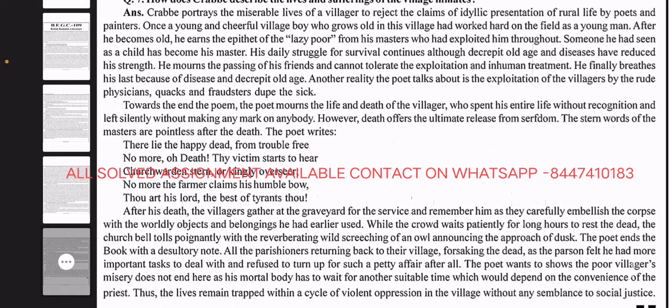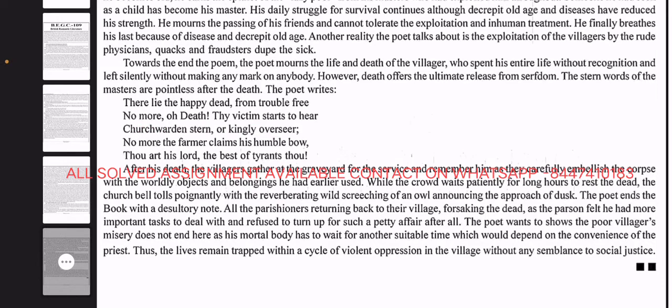After his death, the villagers gather at the graveyard for the service and remember him as they carefully embellish the corpse with the worldly objects and belongings he had earlier used, while the crowd waits patiently for long hours to reach the dead. The church bell tolls poignantly with the reverberating screeching of an owl announcing the approach of dusk.